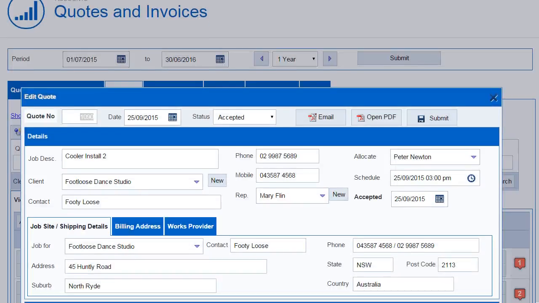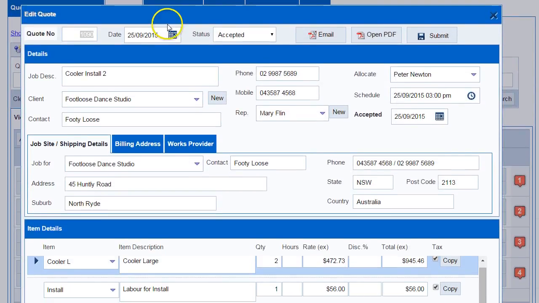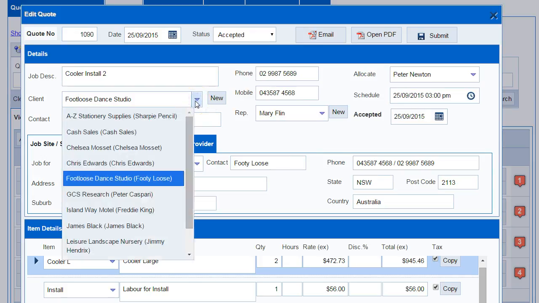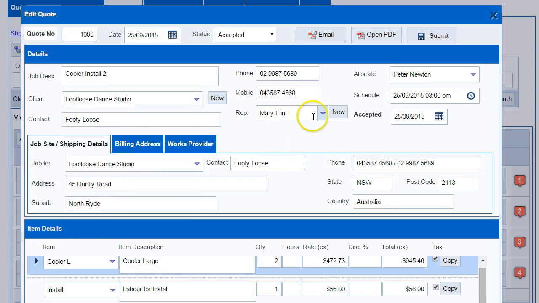Let's look at a quote in a little bit more detail. The standard information you'd expect to see in relation to a quote is all here for you to select from using the drop-down lists, such as the client. You can also create a new client simply by clicking the New button. The sales rep is also available to be selected.